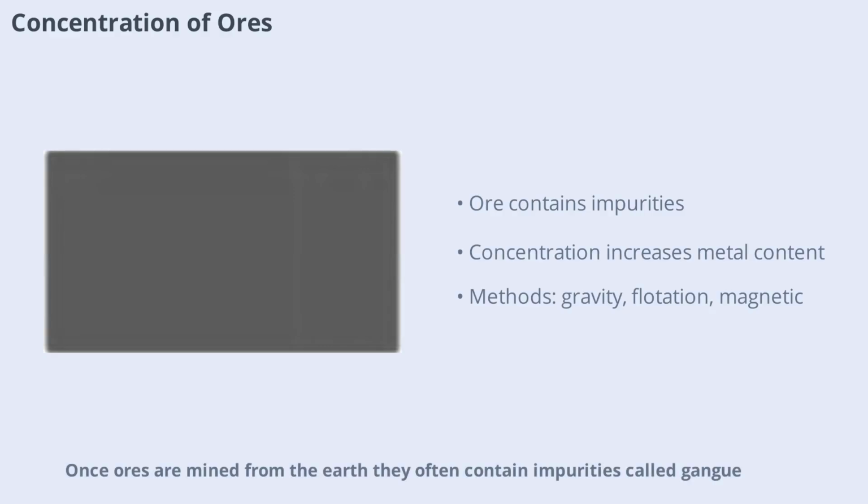The next step is to concentrate the ore, which means increasing the percentage of the desired metal. Various physical and chemical methods are used for this, such as gravity separation, froth flotation, and magnetic separation. The choice of method depends on the nature of the ore and the properties of the metal.